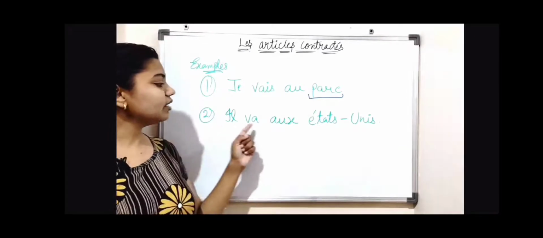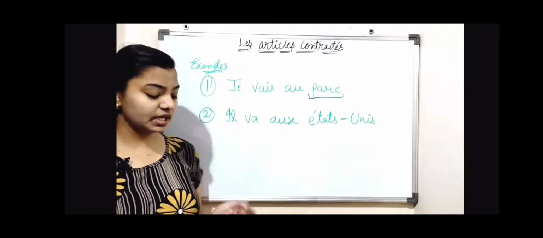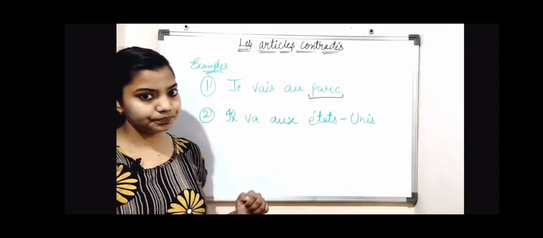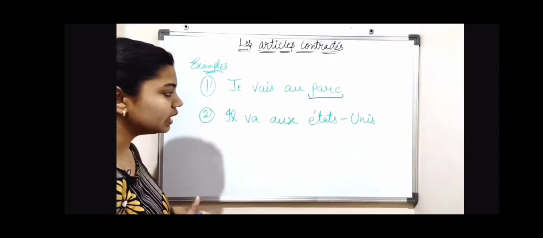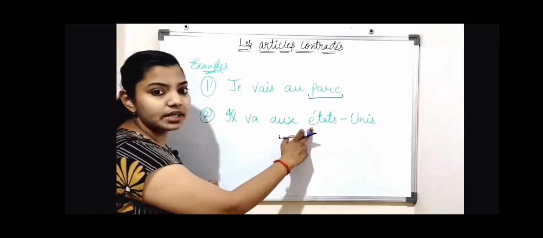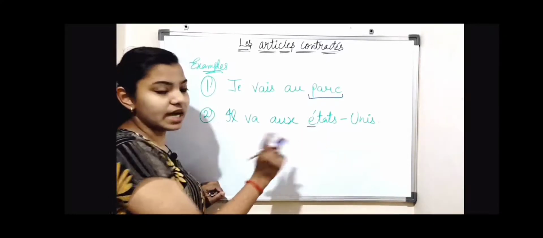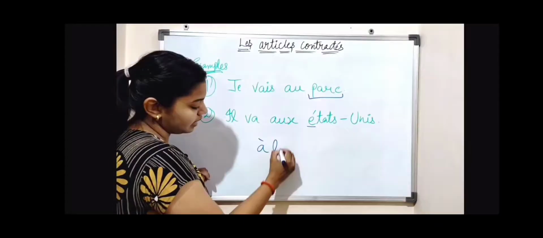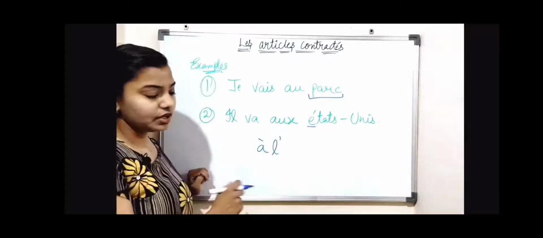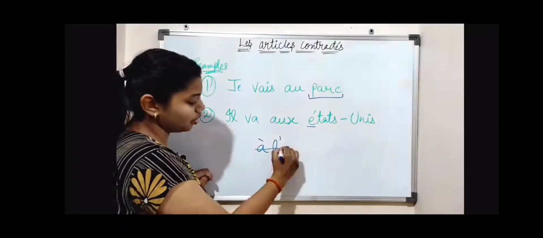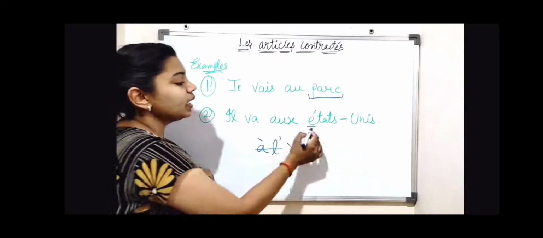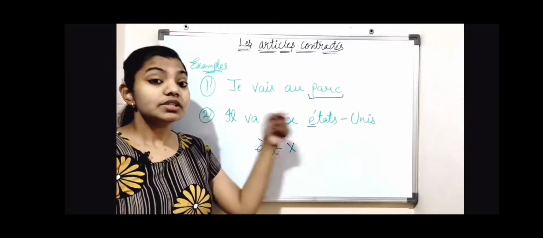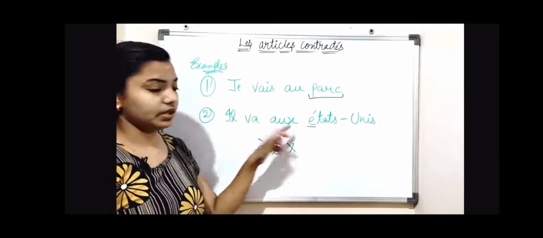Number two, il va aux États-Unis, which means he is going to the US. Here États starts with a vowel, but we do not put à plus l', because États-Unis is a plural country, so that's why we use aux here.